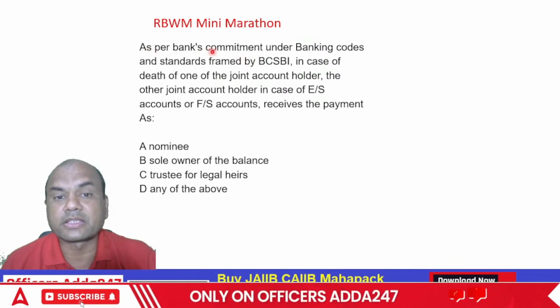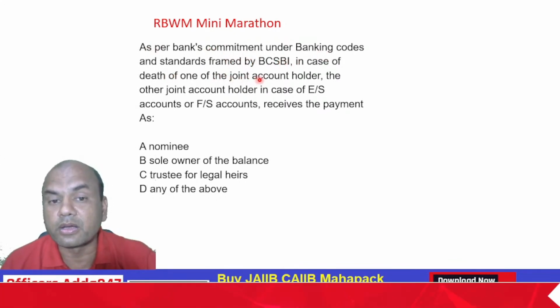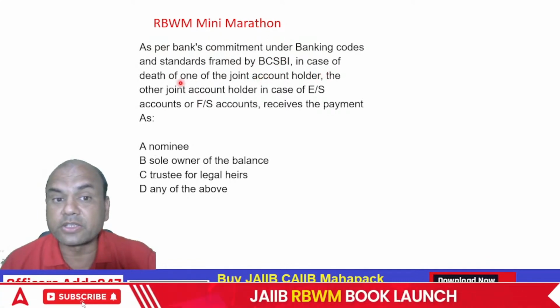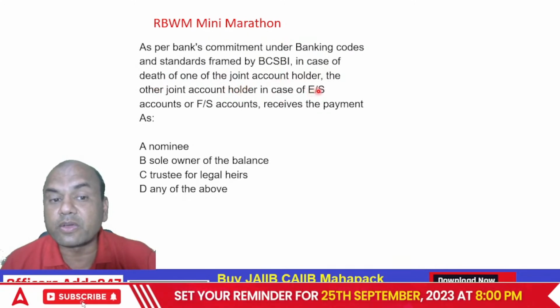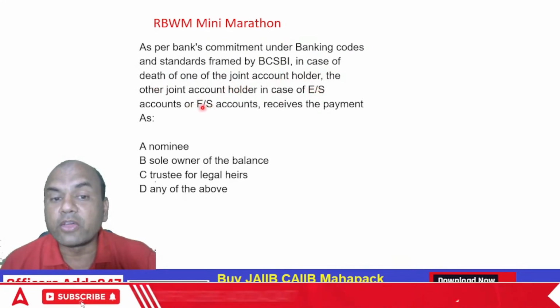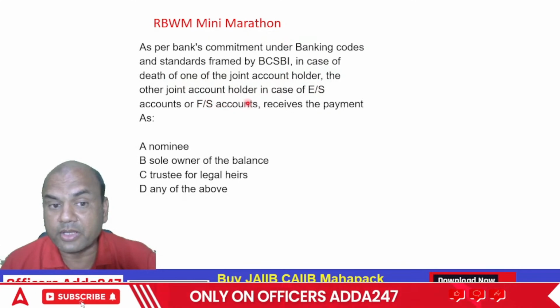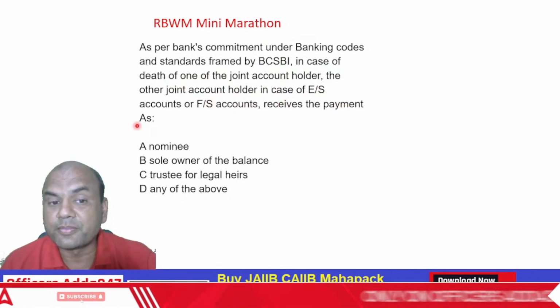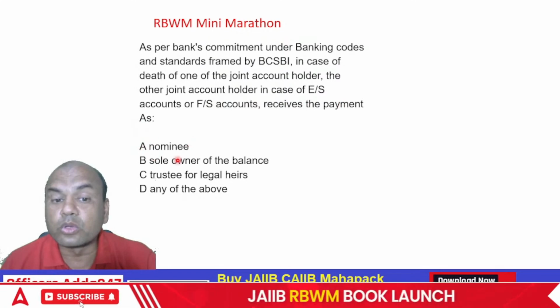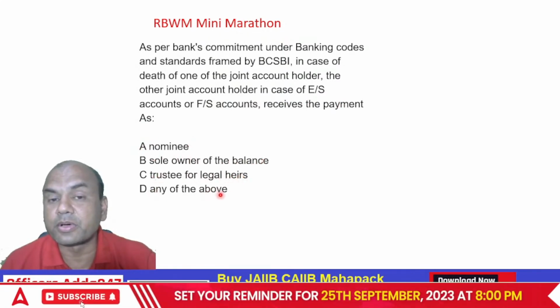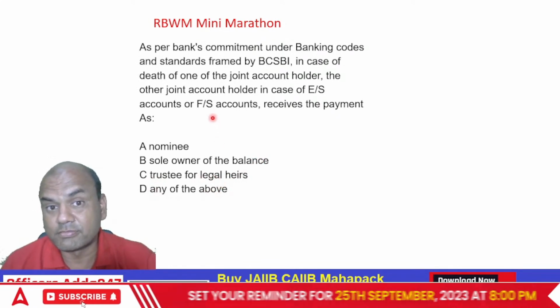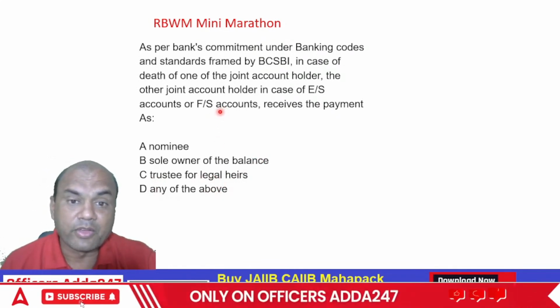As per the bank's commitment under the BCSBI code, in case of death of one of the joint holders, the other joint holder in case of ERS or FRS, former or survivor, receives payment as a nominee, sole owner of the balance, trustee of the legal heirs, and any of the above. Difficult one, isn't it? What do you think? Now understand the question first.